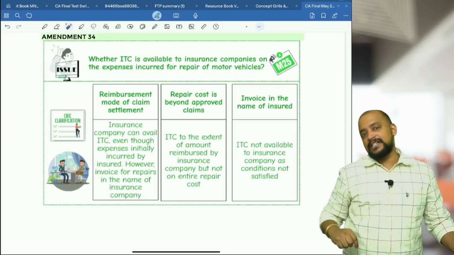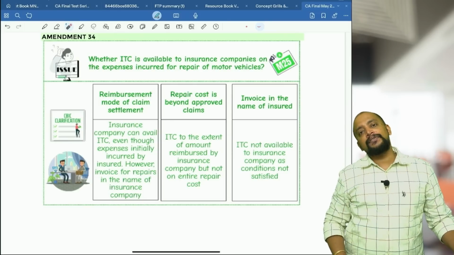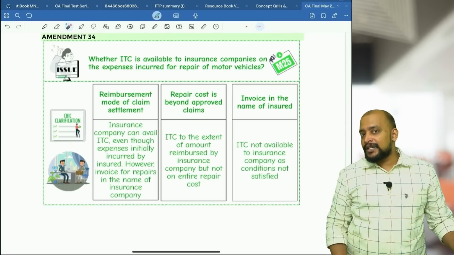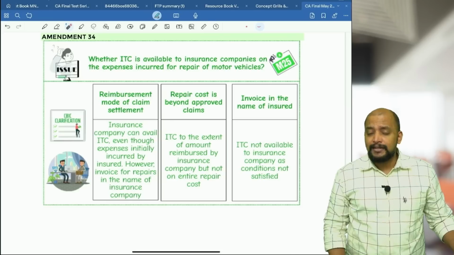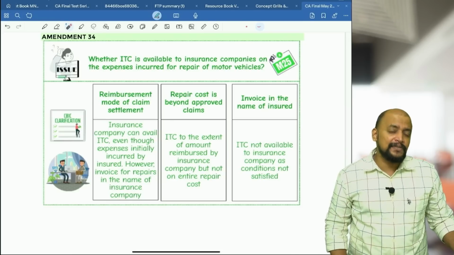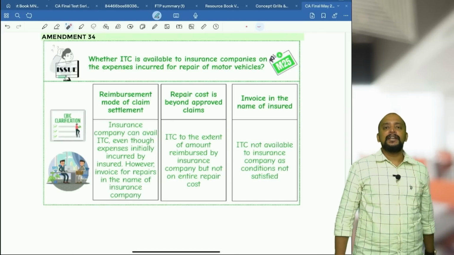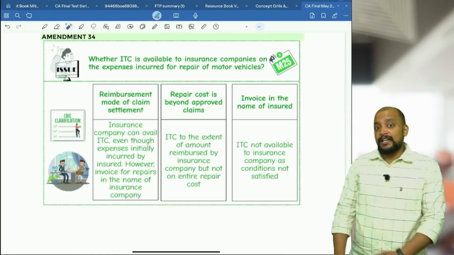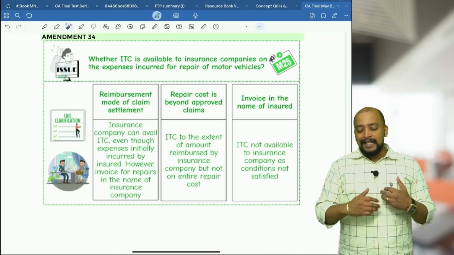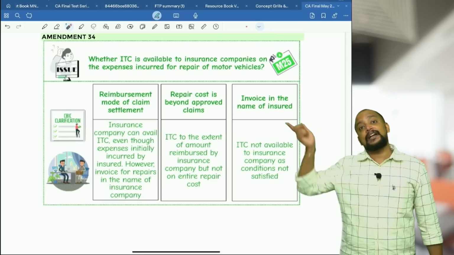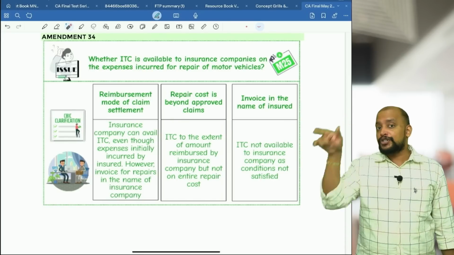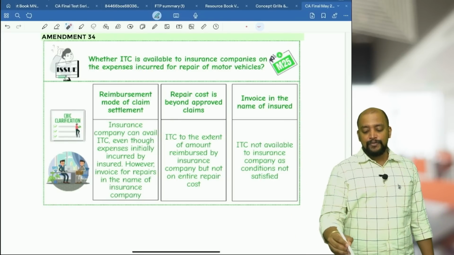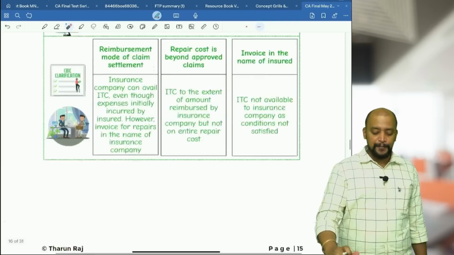We have 4 services. Number 1, renting of motor vehicles. Number 2, insurance services. Number 3, repairs. And number 4, authorized service center services in relation to motor vehicles. If the motor vehicle is eligible for ITC, these 4 services are also eligible for ITC. If the motor vehicle purchase is not eligible for ITC, these 4 services are also not eligible. That point we need to apply here for the insured. The insurance company cannot take it because the invoice is not in the name of the insurance company.